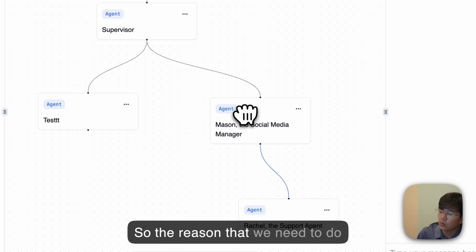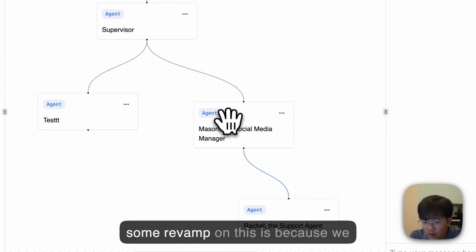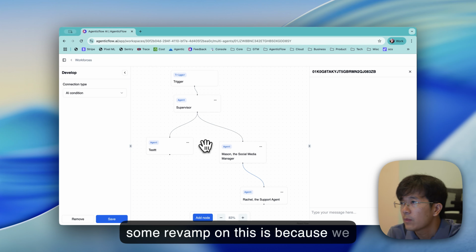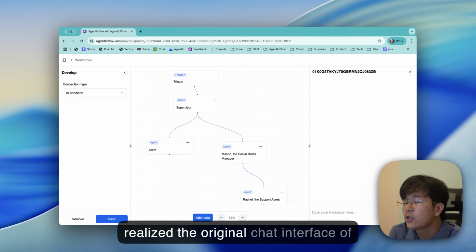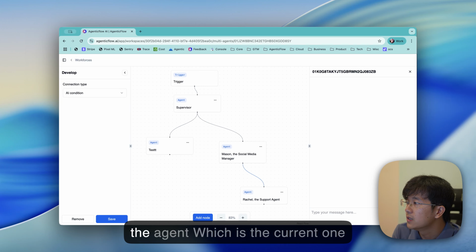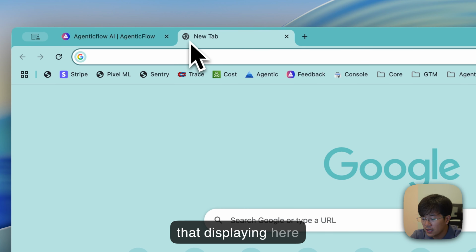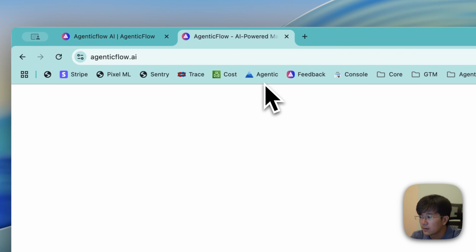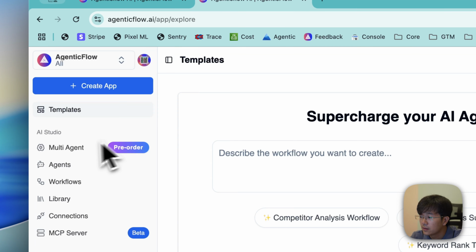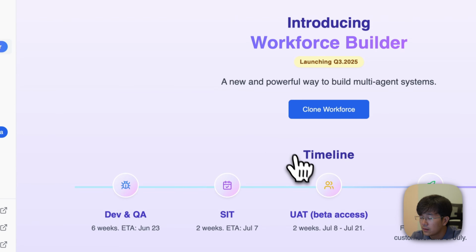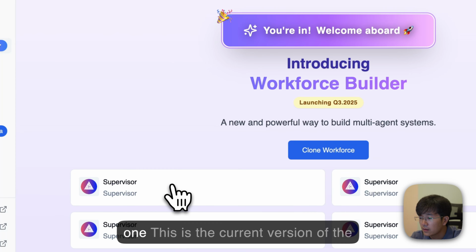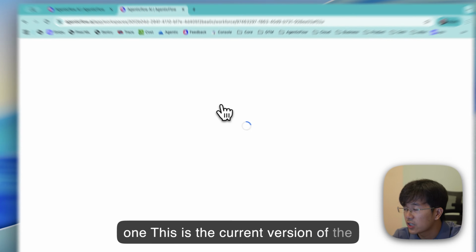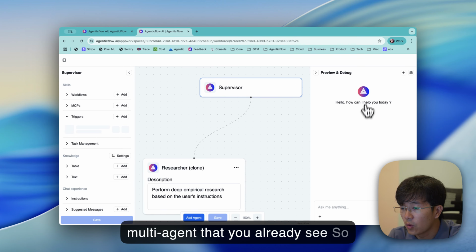The reason that we need to do some revamp on this is because we realized the original chat interface of the agent, which is the current one displayed in here, this one, is the current version of the multi-agent that you already see.